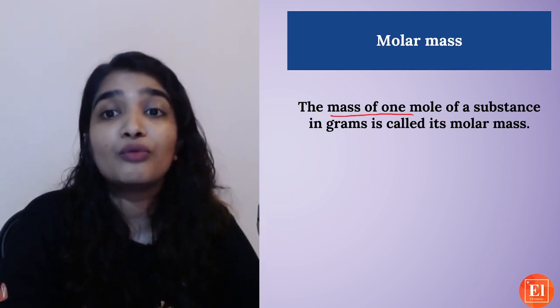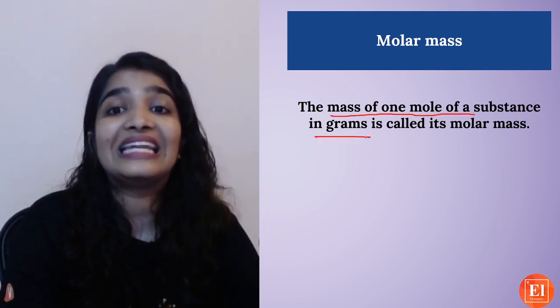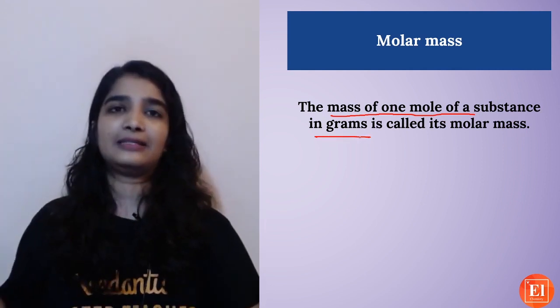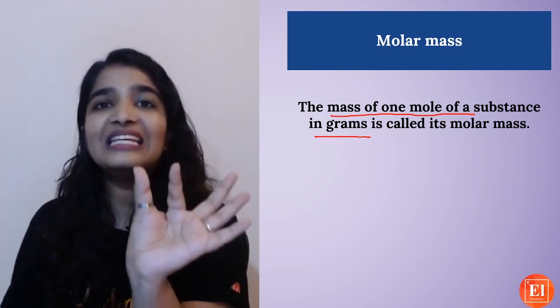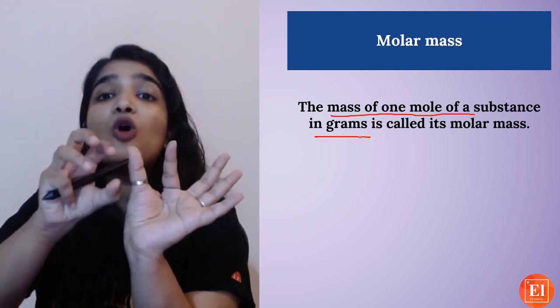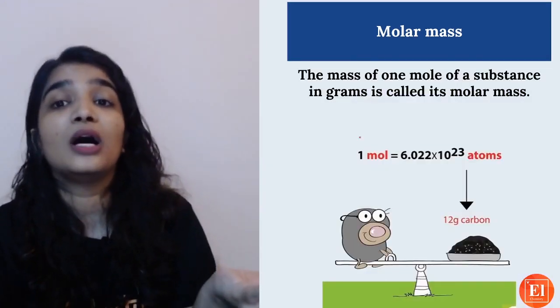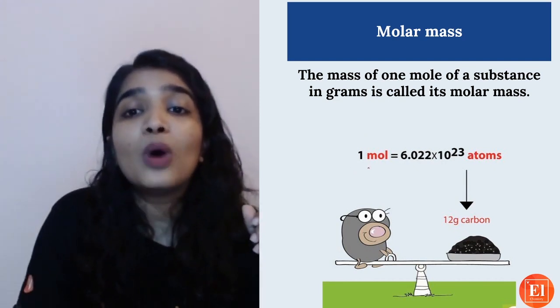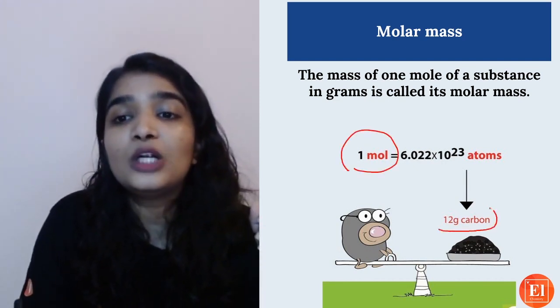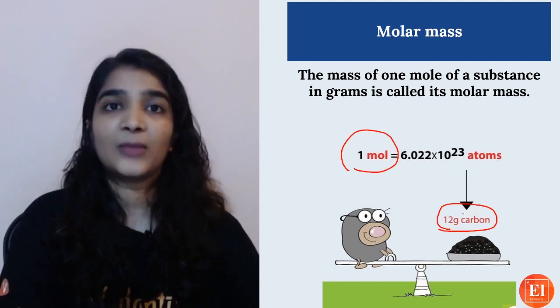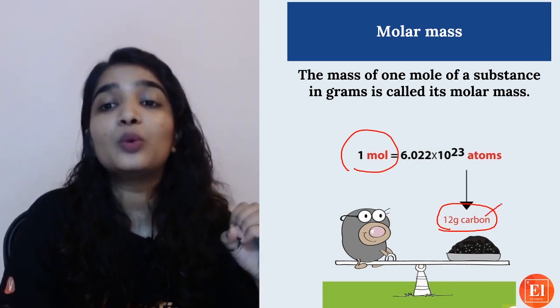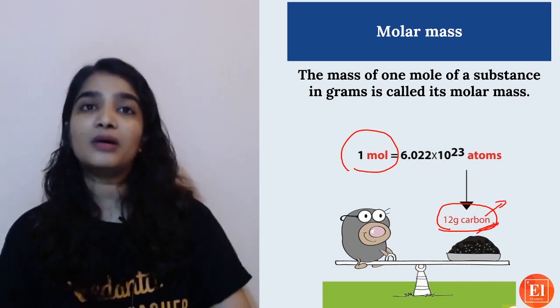The mass of 1 mole of a substance in grams is called... that's it. So 1 mole of any substance contains how many? The mass of that substance is what is known as the molar mass. For example, 1 mole of carbon will contain 12 grams, so this will be its molar mass.